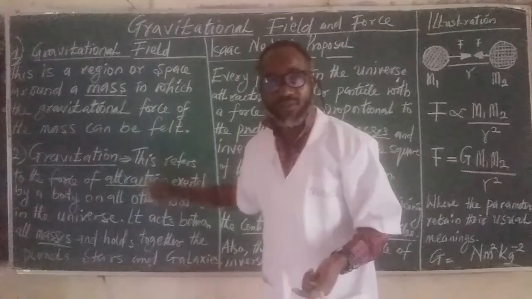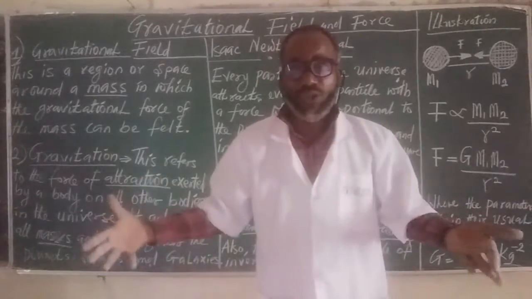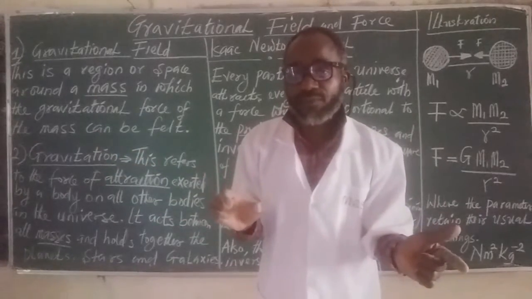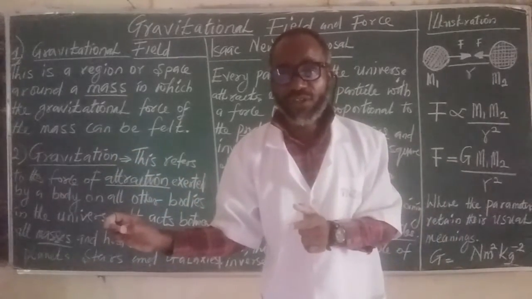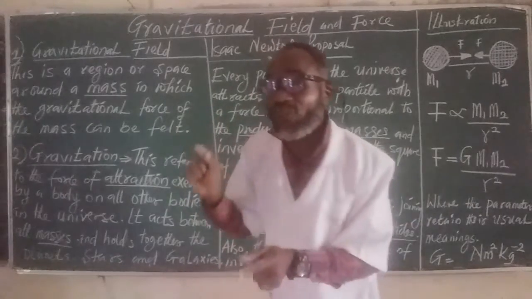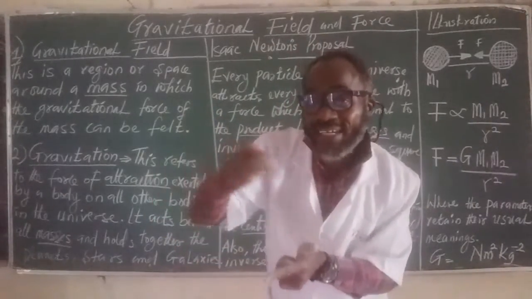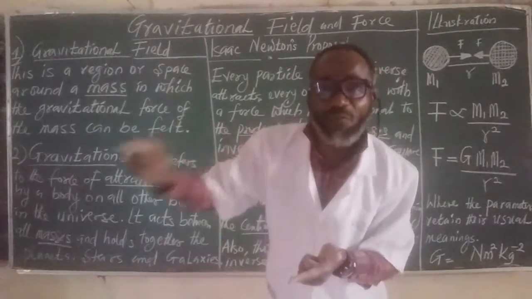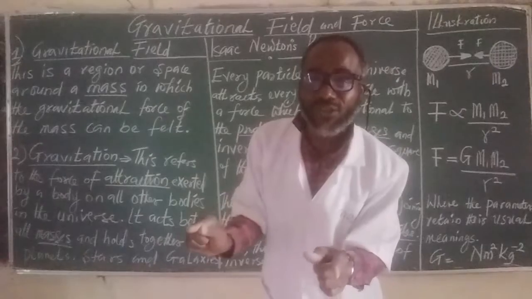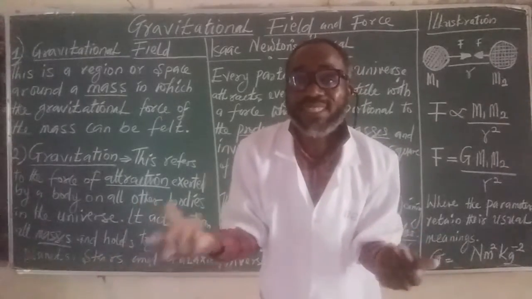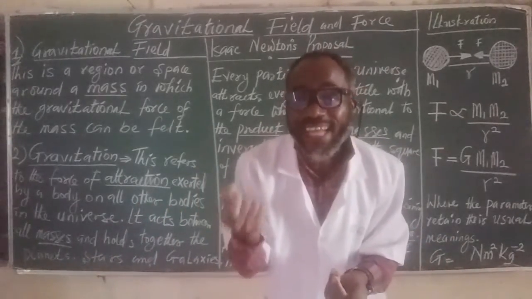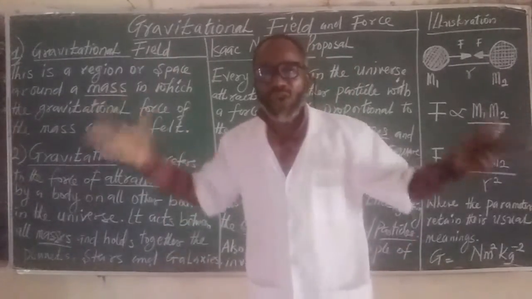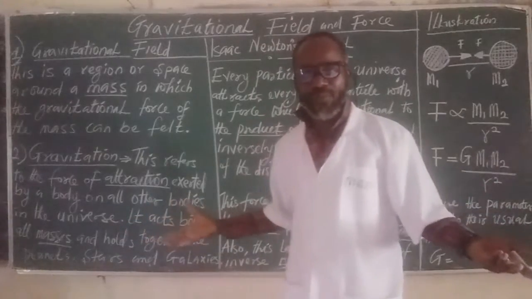That's what it means. So when we mention gravitational field, let your mind go through it as a region or a space in which gravitational force around that mass, around that body, around that particle can be felt. Because mass here does not just represent a quantity, it represents a body, a particle, an entity, around which some amount of gravitational force can be felt. That's all.